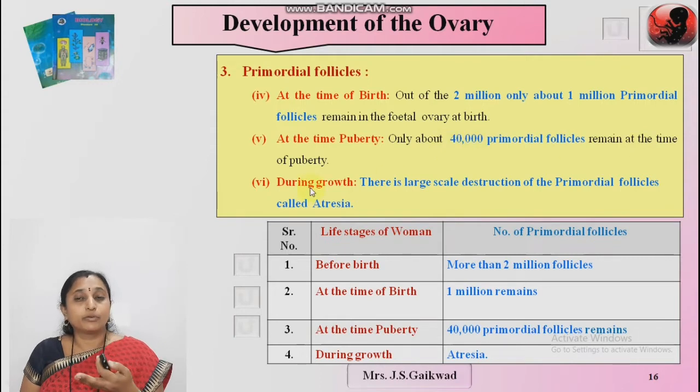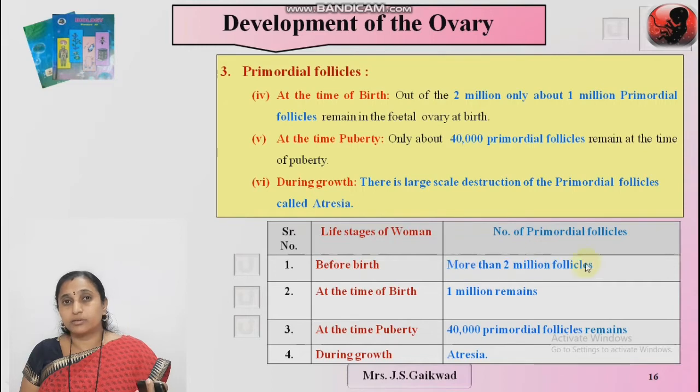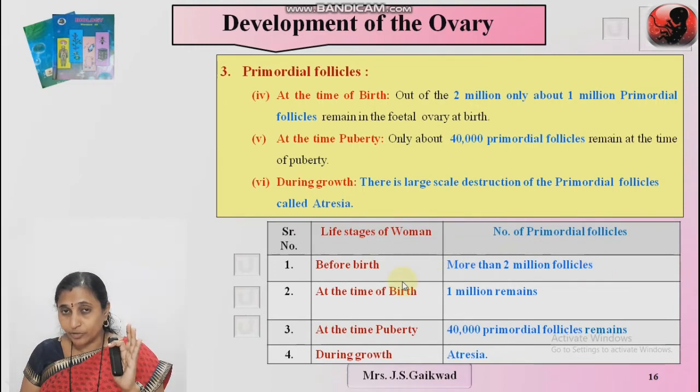And during growth there is a large destruction of the primordial ovarian follicles, which is known as atresia. Here are the numbers of primordial follicles before birth: more than 2 million. At the time of birth, 1 million follicles remain. I am telling about only primordial follicles.